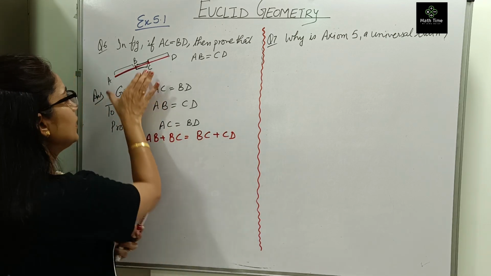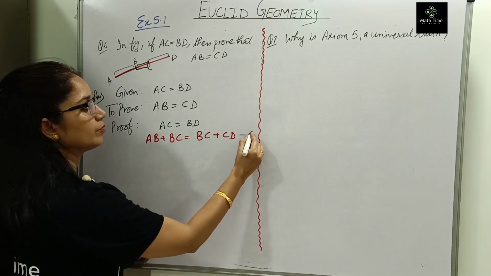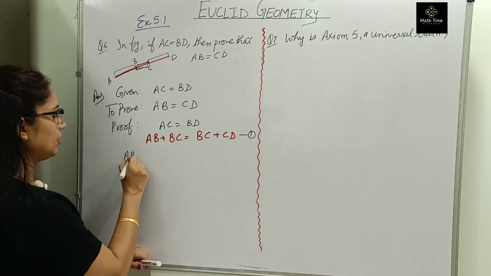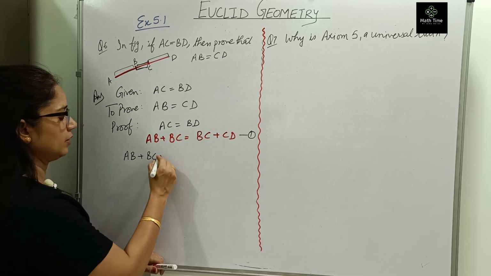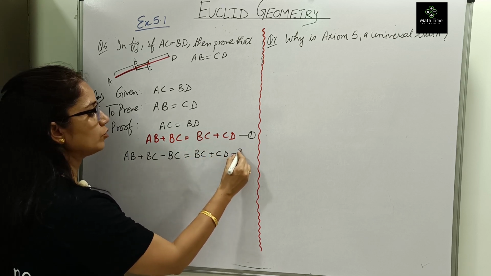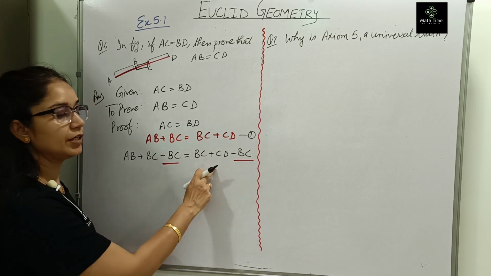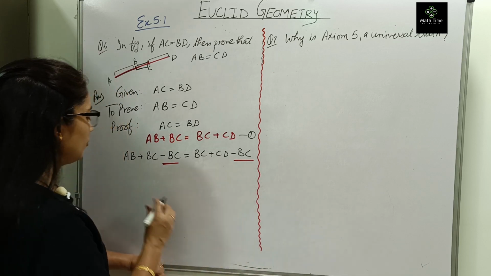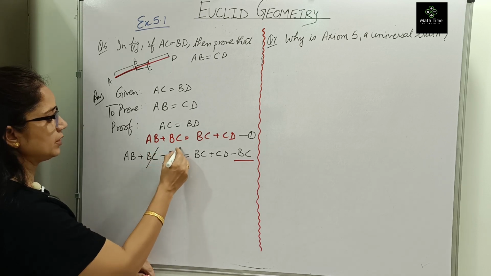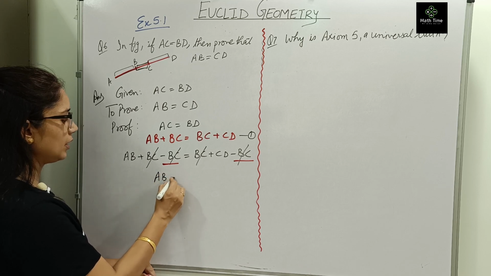In the first step, we have just written it in another form, in two parts. Now this is equation 1. From equation 1, let us subtract BC. Equal parts, AB plus BC, we are subtracting equal BC from both. Again we are using an axiom: BC subtracted here, BC subtracted here. Equals subtracted from equals, the remainders are equal. This is axiom 3, we will write it later. Now see, plus BC minus BC cancel, plus BC minus BC cancel, so we are left with AB equals CD.